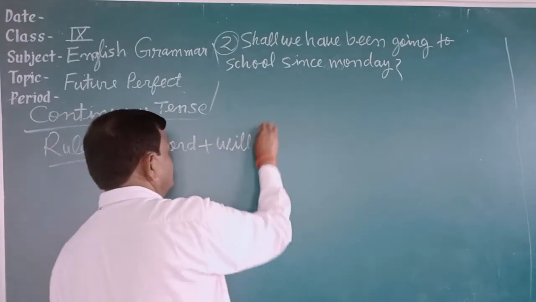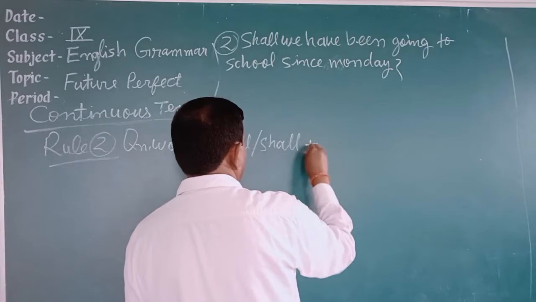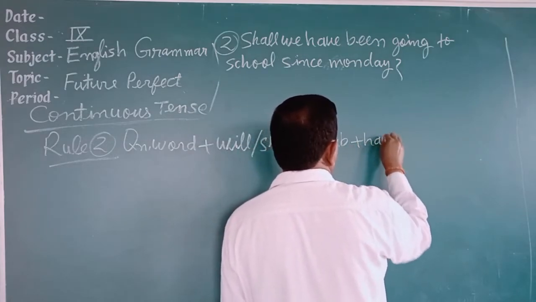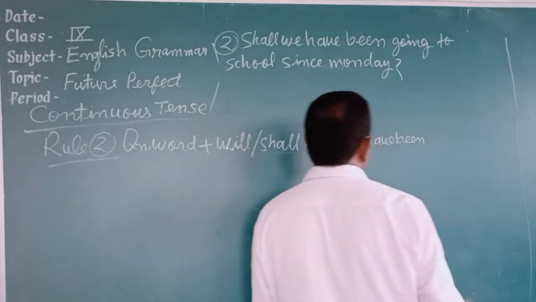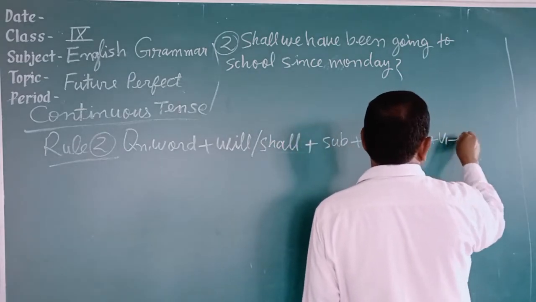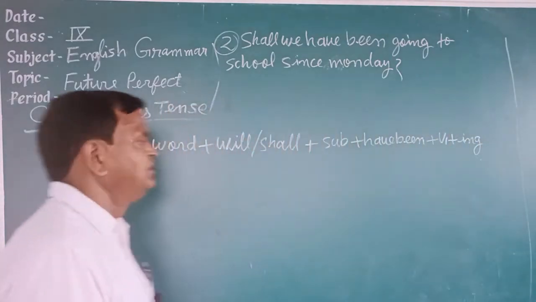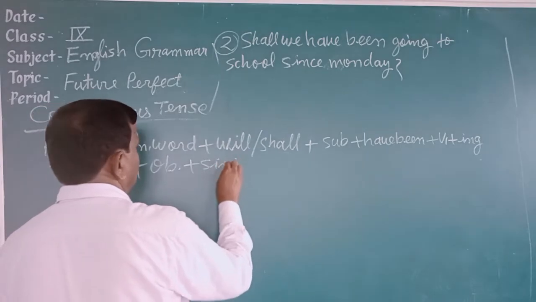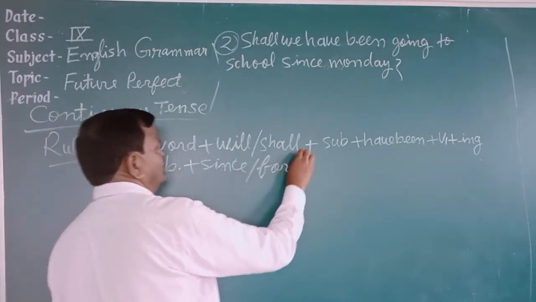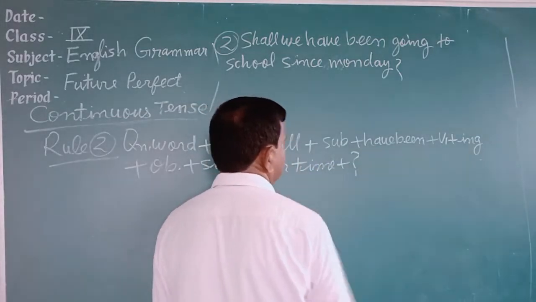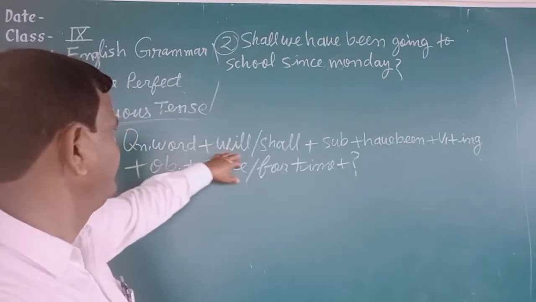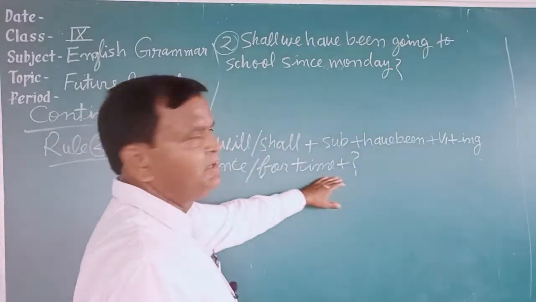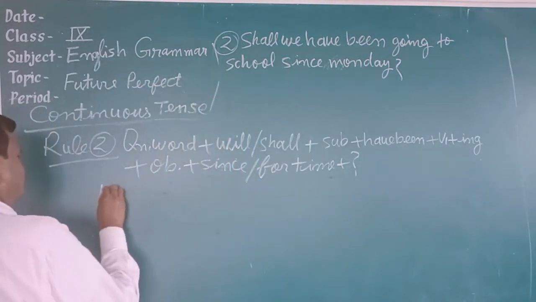Then will or shall according to the subject, then the subject is written, then have been, then verb plus ing, plus the object, plus since or for, then time is given, then the question mark. This is the rule.